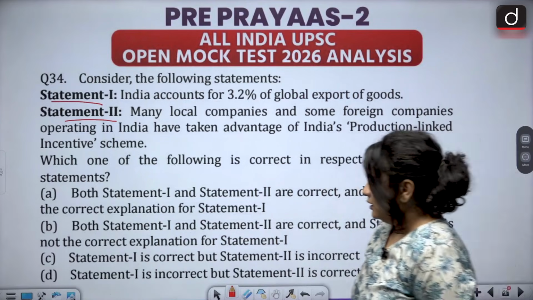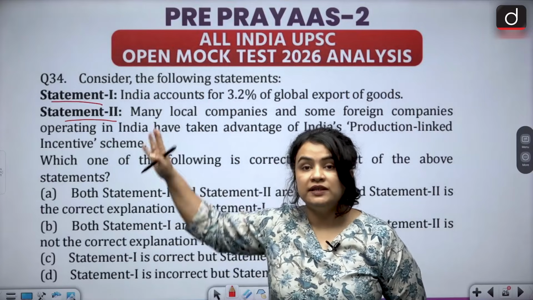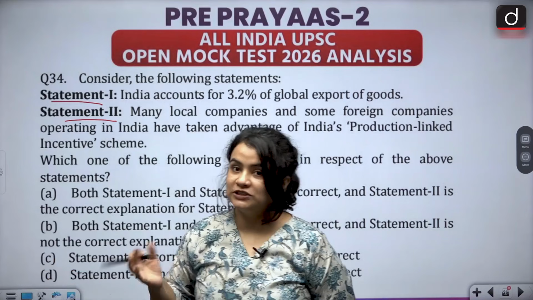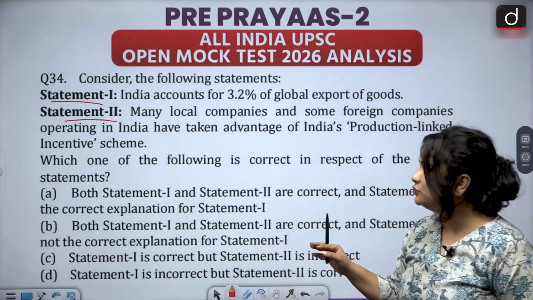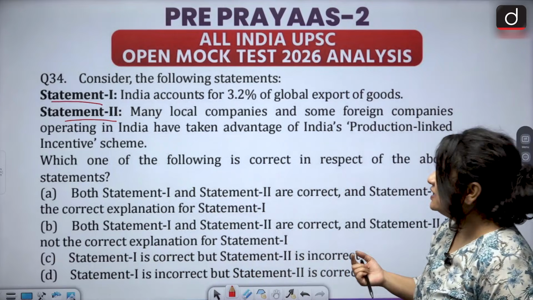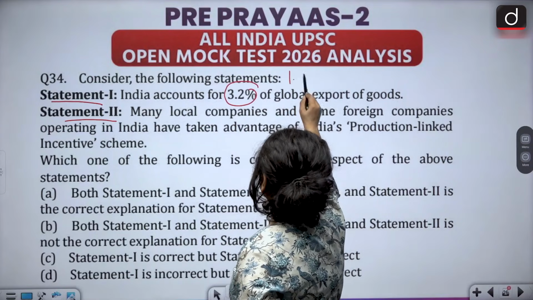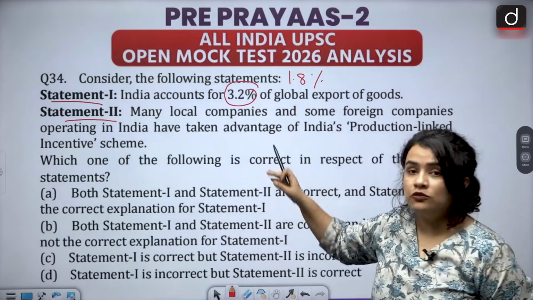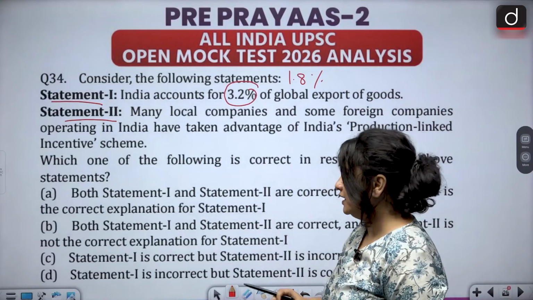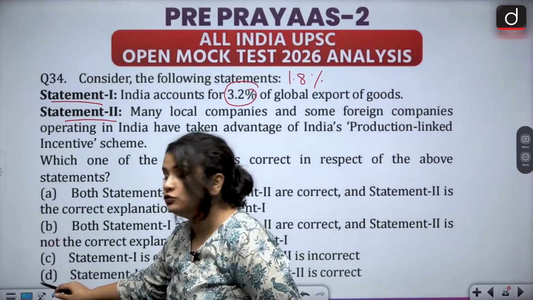Now, we know that if we figure out that at least one of the given statements is incorrect, then our answer is going to be either option C or option D. So, let's first look at whether one of these statements is incorrect or not. It says India accounts for 3.2% of global exports of goods. Now, this data is inaccurate. India actually accounts for around 1.8% of global exports of goods. So, statement 1 becomes wrong, and this by default should lead you to the correct answer.